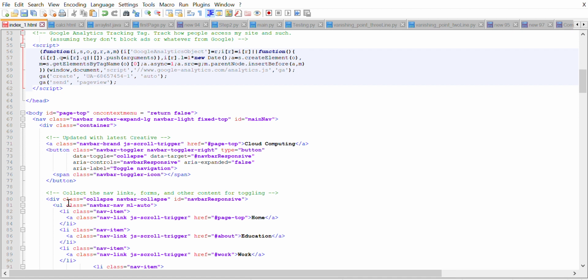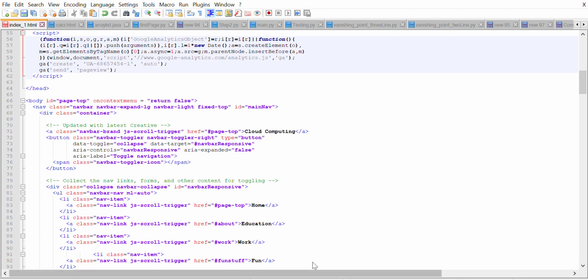There is UL and LI. UL means unordered list. If you want to show something in an unordered way, then you will call UL. A list means a sequence, 1, 2, 3, 4, 5. Unordered means you don't want any numbering there. Now here you can see home, education, work.